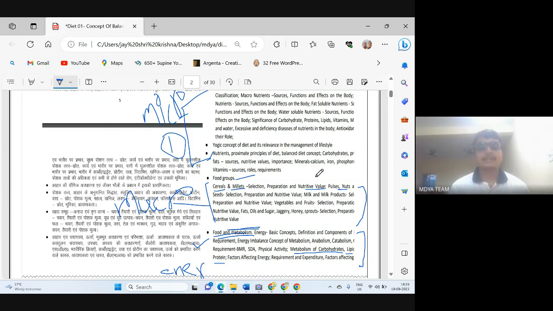At last, we will discuss the yogic concept of food, the yogic concept of diet and nutrition. We will study three texts in this, like what is the concept of food according to Bhagavad Gita, what is the concept of food according to Hatha Pradipika. Like in Hatha Pradipika, you have read about Mitahar, Snigdha Madhurahar, Chaturthans Vivarjite. All these slokas you have gone through. We will read all these slokas here. So the yogic concept of diet and nutrition and its relevance in management of lifestyle, we will read here.